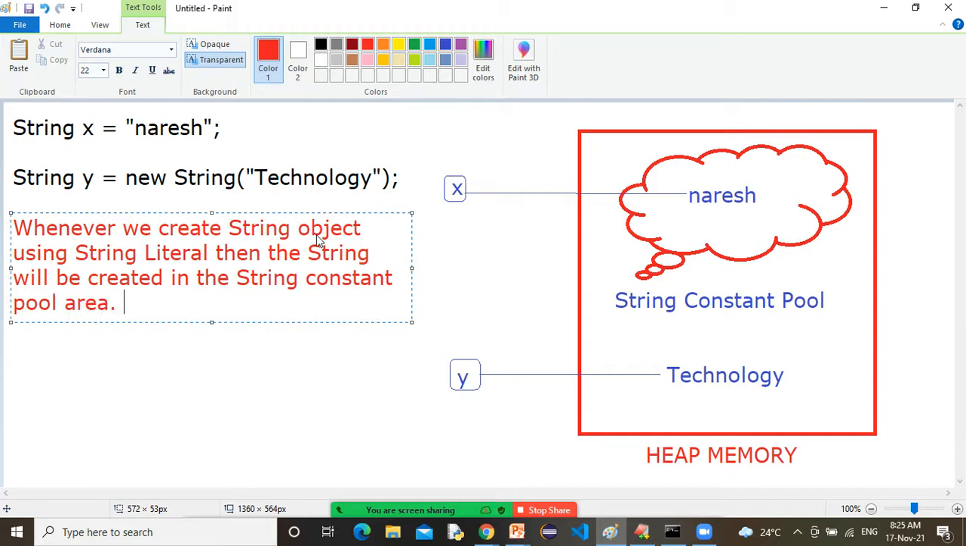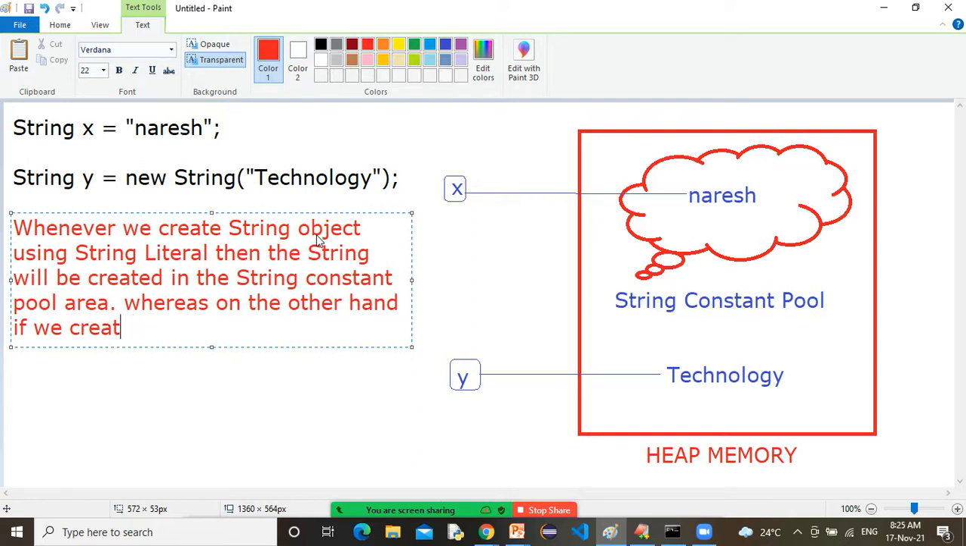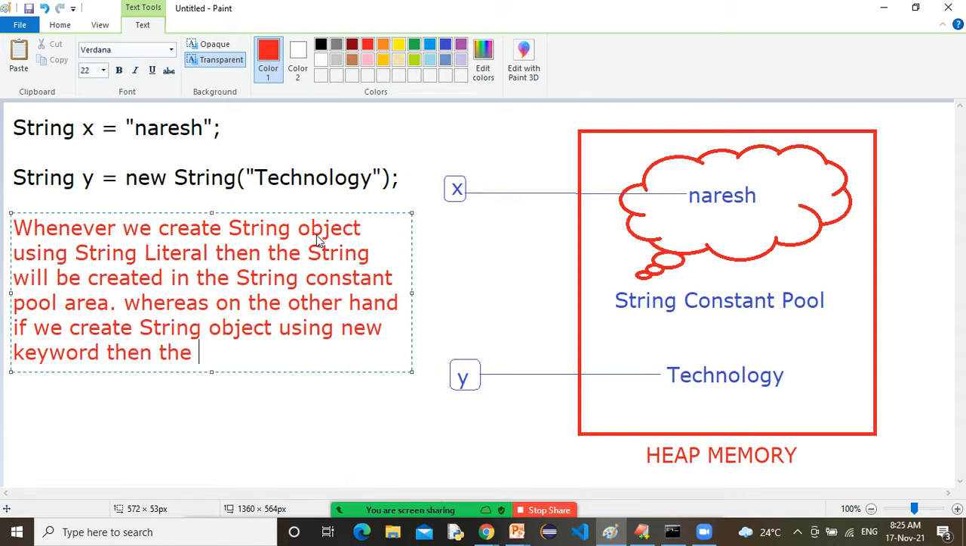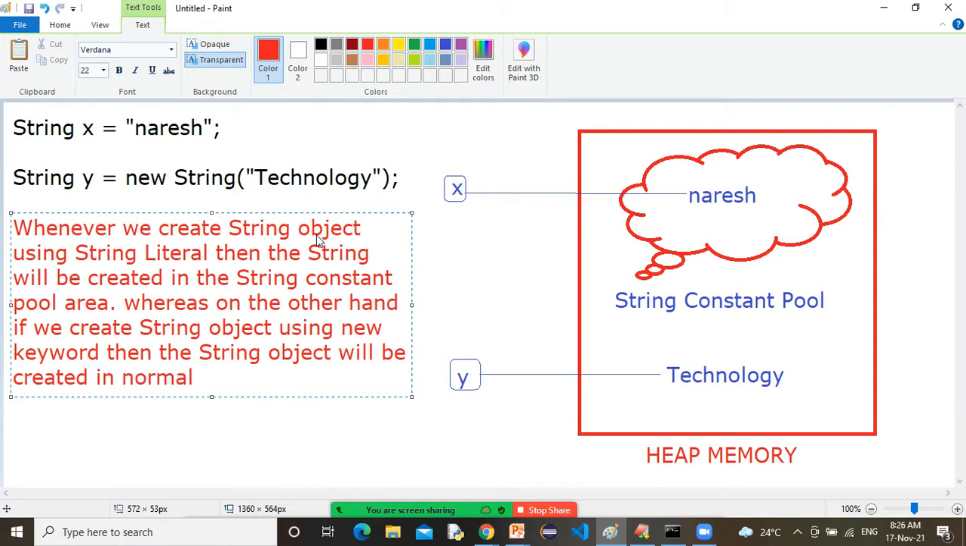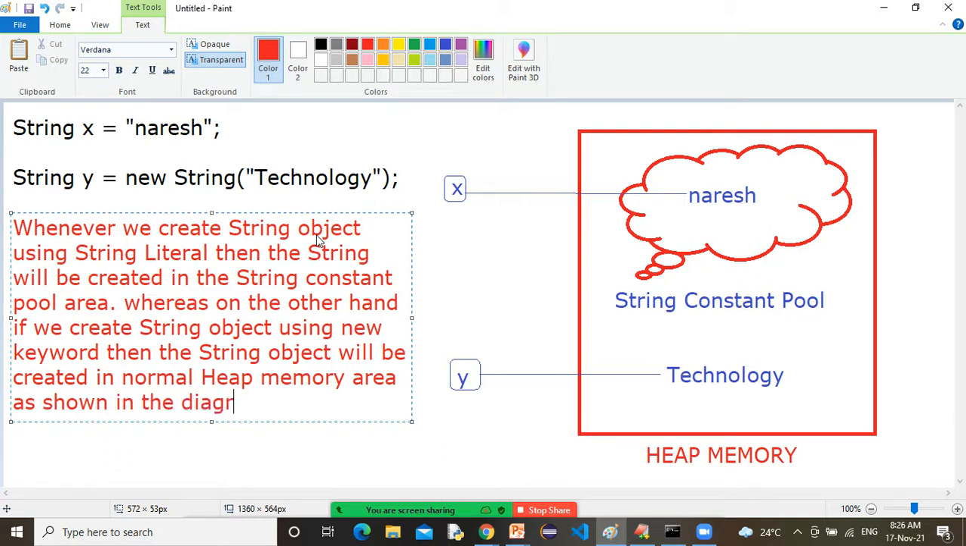String constant pool area. Whereas, on the other hand, if we create a string object using the new keyword, then the string object will be created in the normal heap memory area, as shown in the diagram.